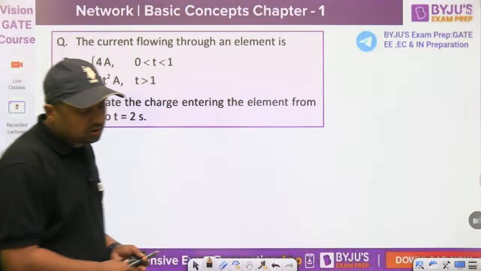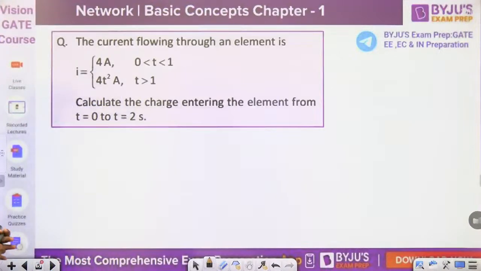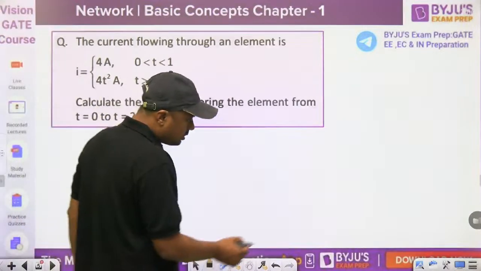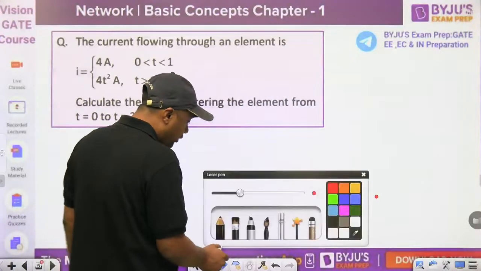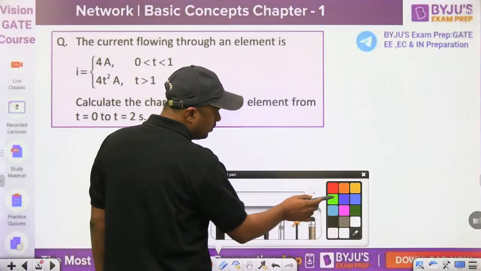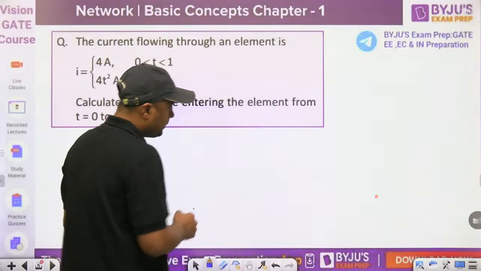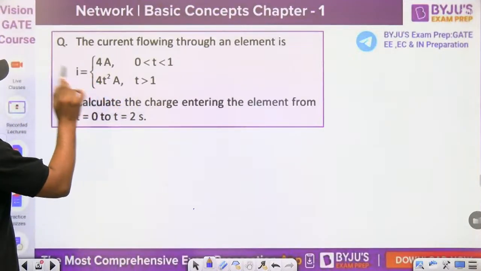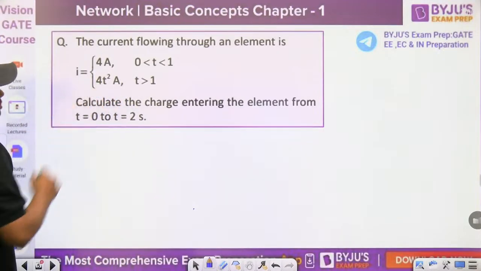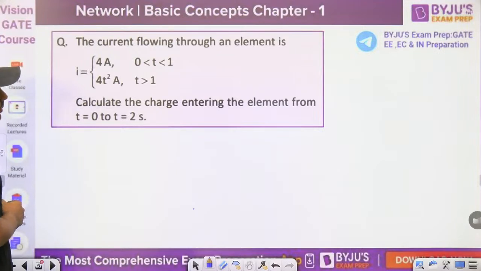Now first of all, what is this question? The current flowing through an element is 4 ampere for 0 < t < 1, and 4t² for 1 < t < 2. Normally we have questions where they provide a graph and you have to integrate it, but here the current is given directly. Calculate the charge entering the element from 0 to 2 seconds.